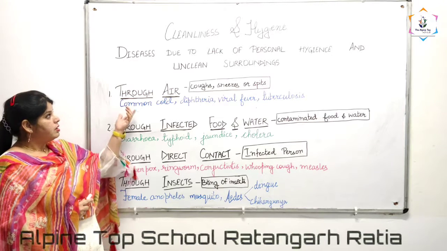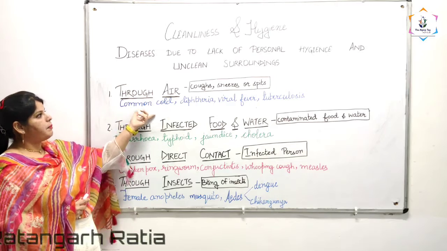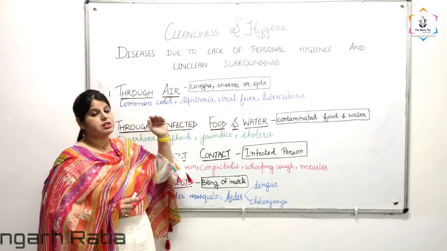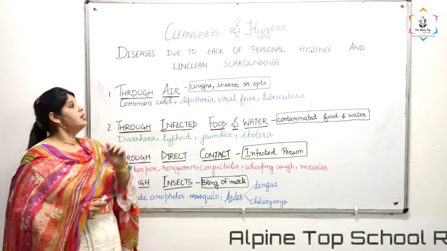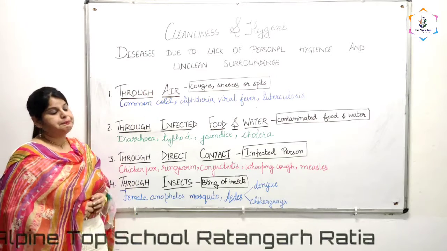So the diseases spread through the air are common cold, diphtheria, viral fever and tuberculosis, which pass from the infected person to a healthy person coming in contact with that polluted air.